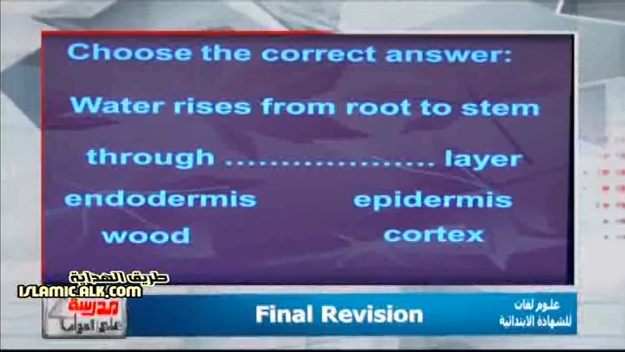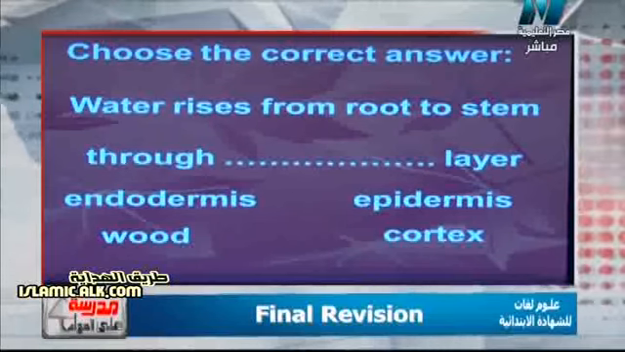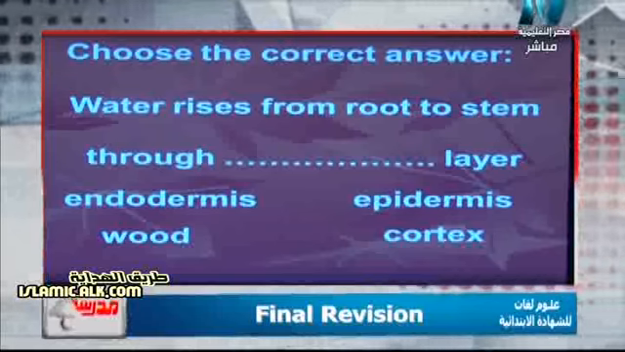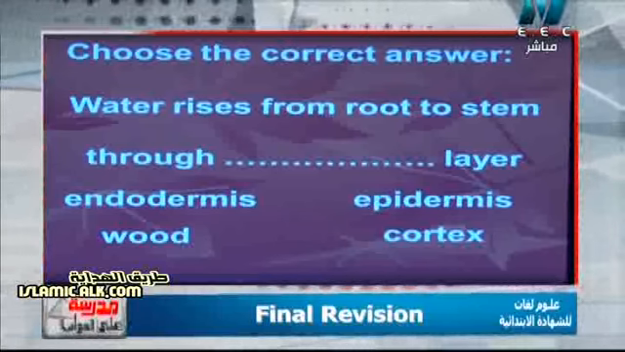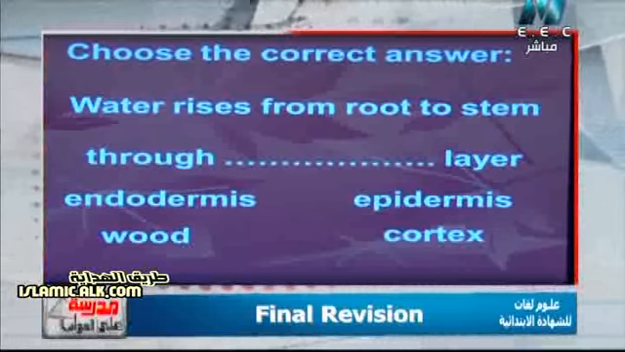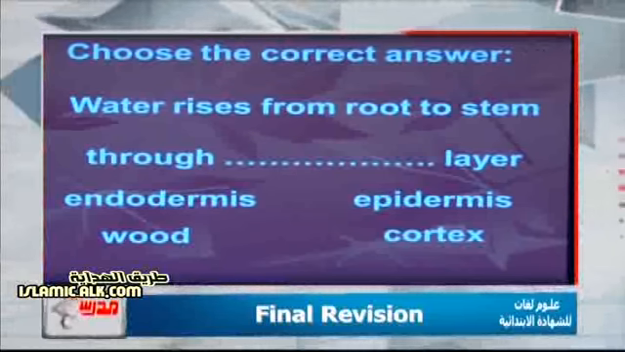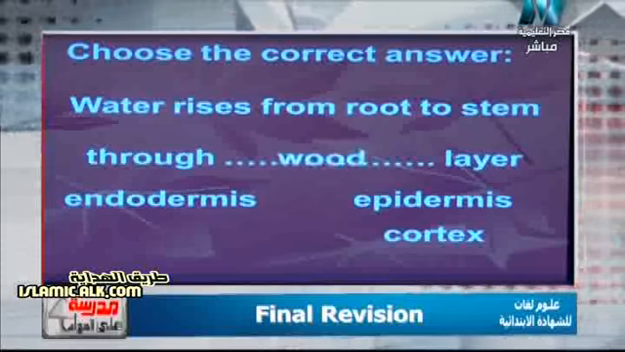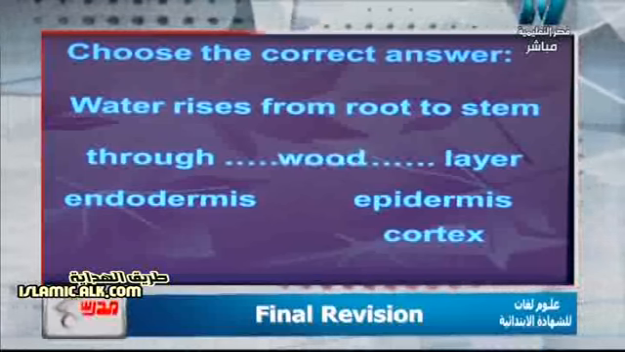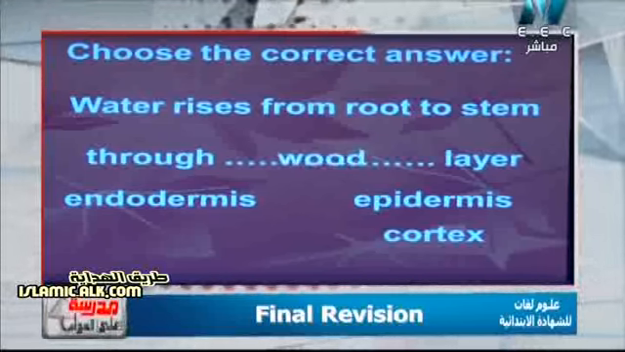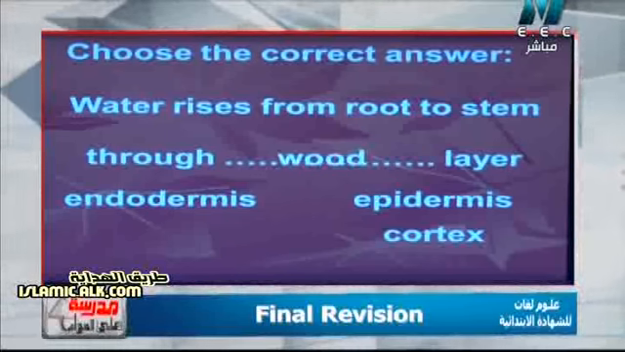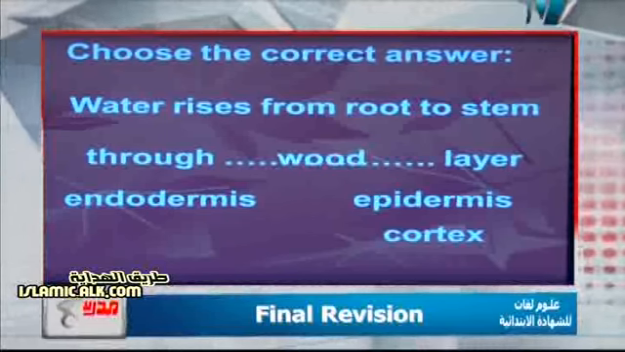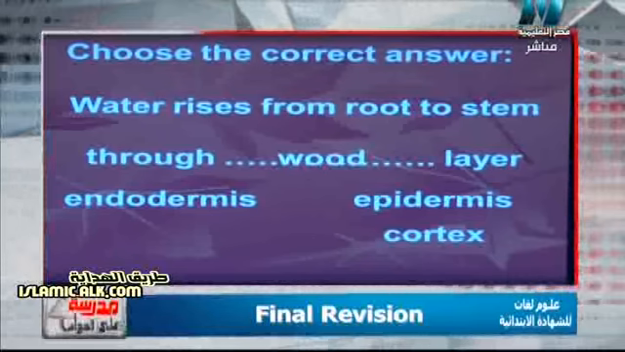We know that, and I have written this information from a while. The wood or the xylem layer is responsible for the rising of water. Who is responsible for moving water from the root to the stem? It's the wood layer or the xylem layer. They have the same meaning. It is the third layer, which is responsible for passing or rising of water from the root to the stem.